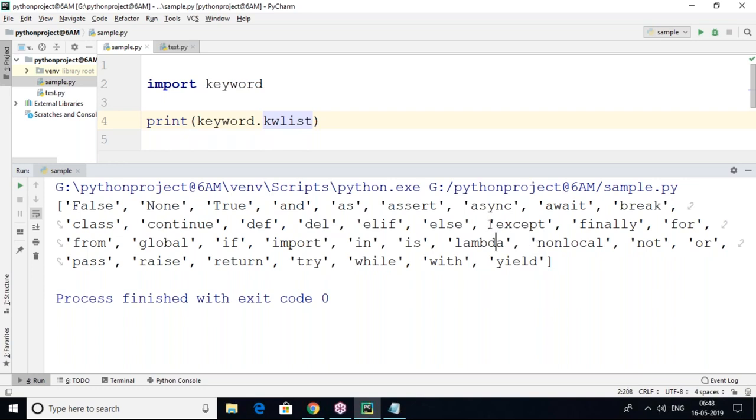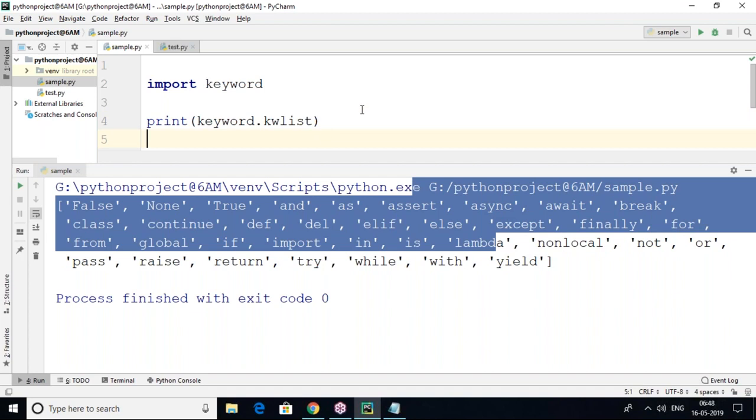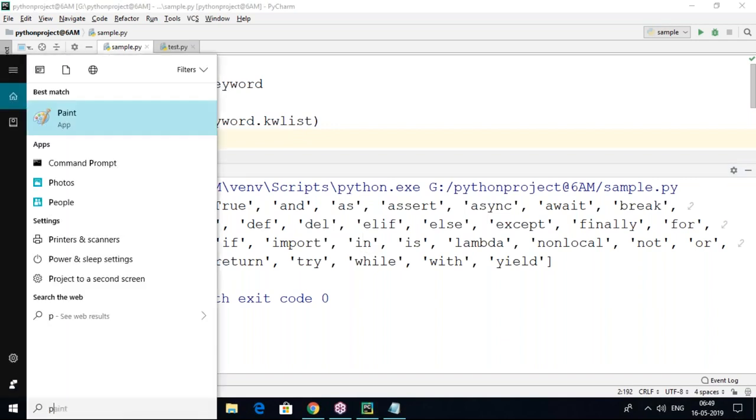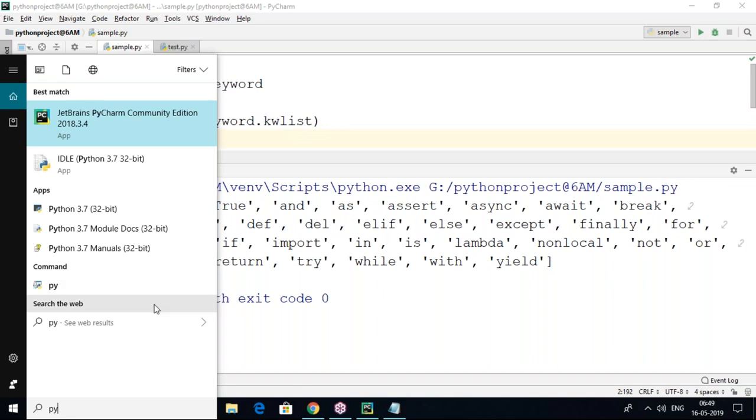If you want to get the keyword list, you can get it from your Python script in any editor. It will work in any editor, no matter which. Suppose here, sir, I want to go with Python IDLE.